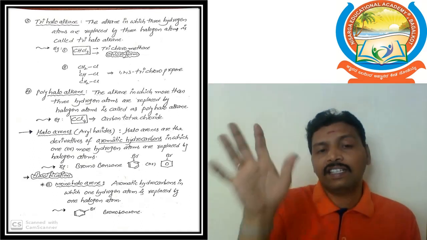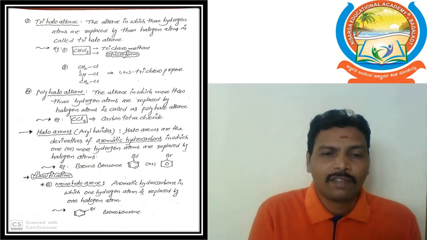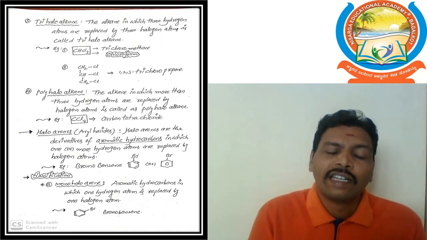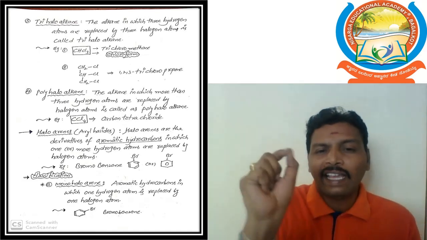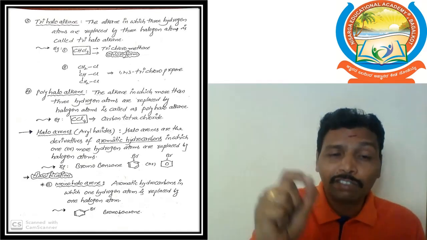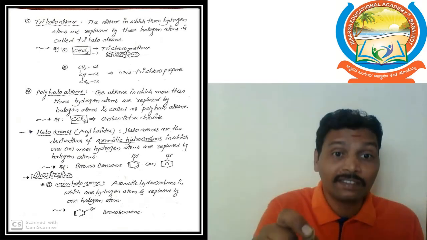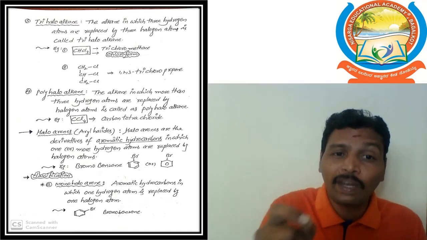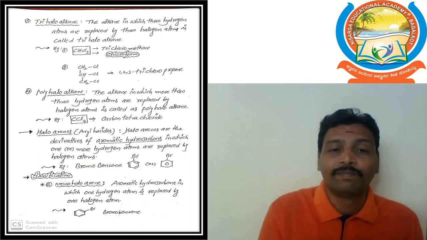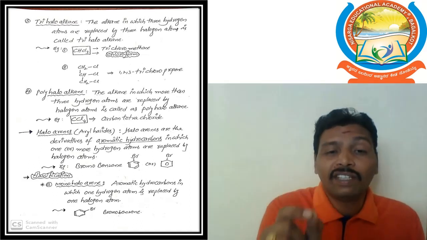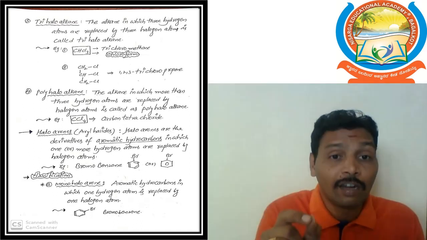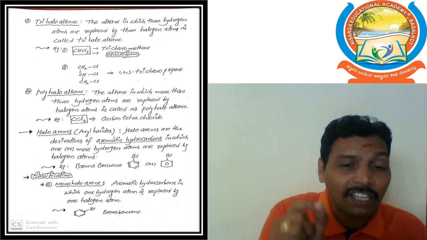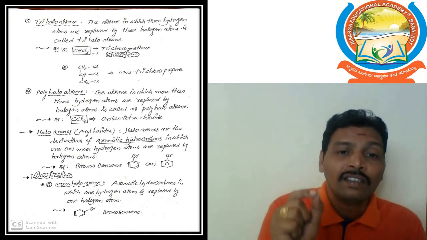Up to this one, haloalkane classification. Now we will go to the haloarenes. So first we discuss the definition. Haloarenes are the derivatives of aromatic hydrocarbons in which one or more hydrogen atoms are replaced by halogen atoms. In this definition, aromatic hydrocarbon means, a well-known example, we already learned in first BSc organic chemistry.